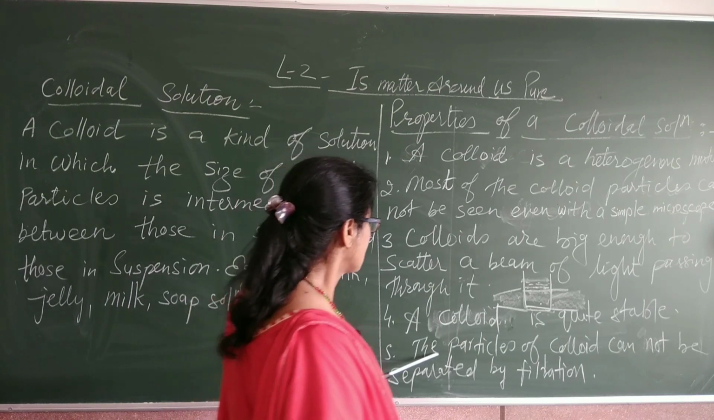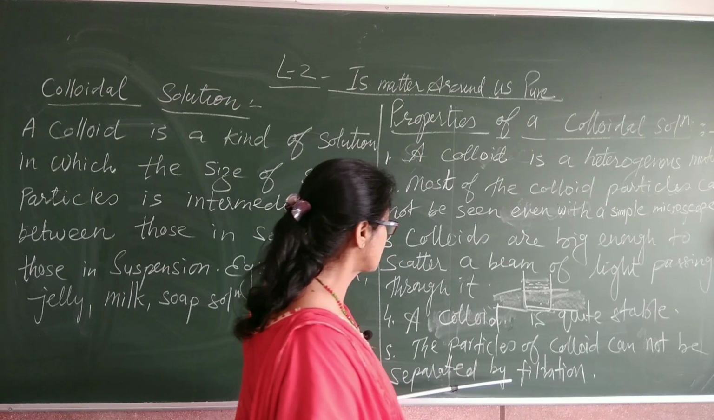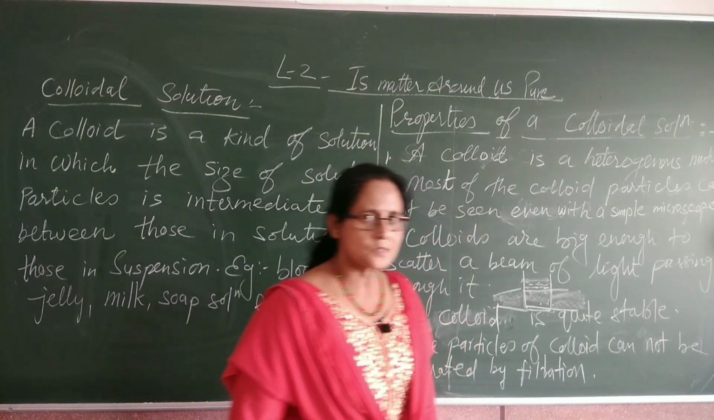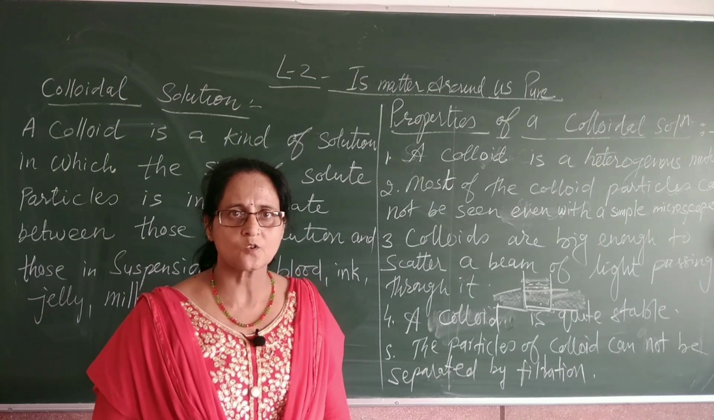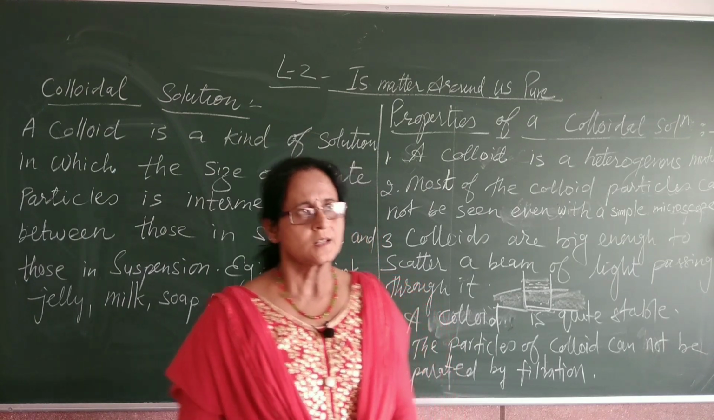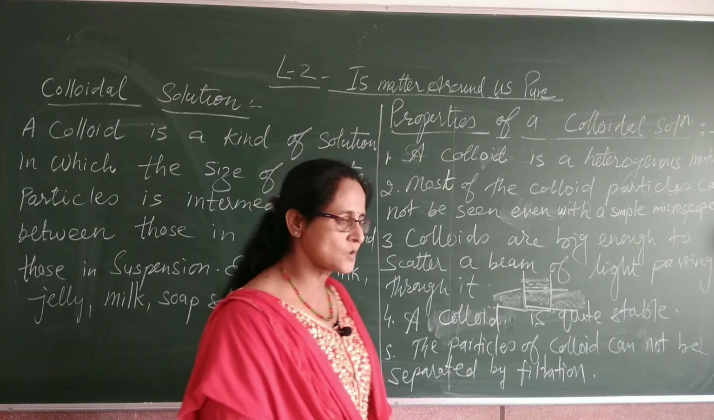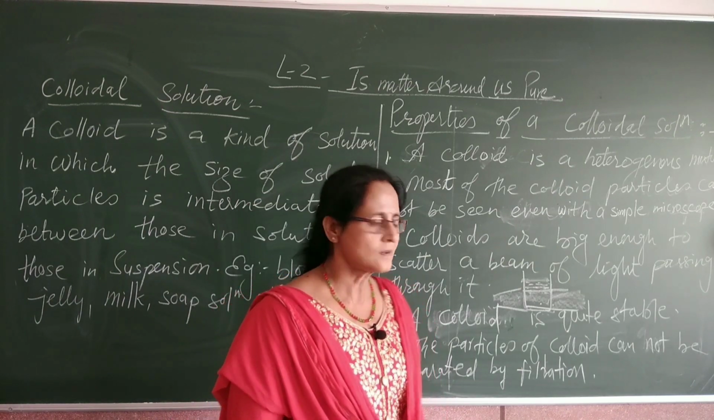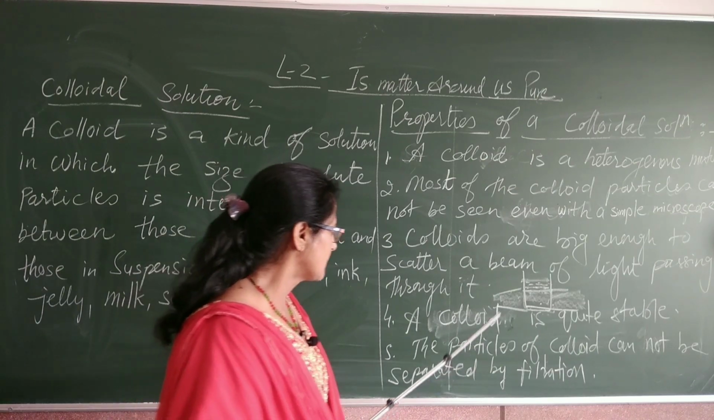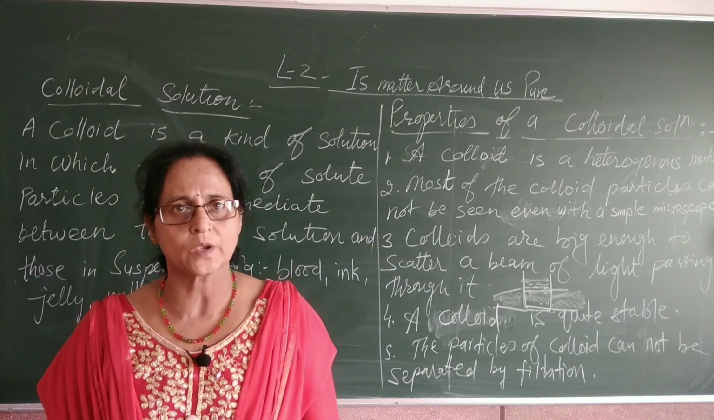Number five, the particles of a colloid cannot be separated by filtration, as the particles are very small, so they cannot be filtered by the filter paper, and that's why they go through with the solution. For their separation, a special mechanism is used, and that is known as the centrifugation method.